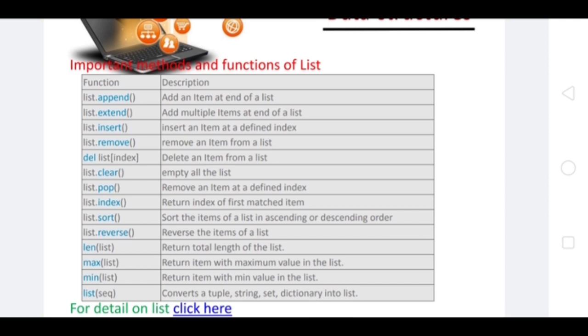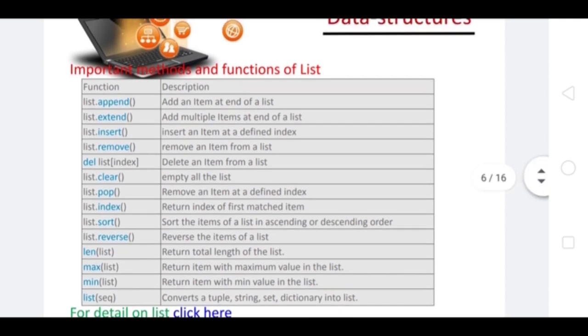First of all, we have append. If we want to add a new element at the end of the list, we use list dot append, right? And extend: if I need to add multiple items at the end of the list, then we use list dot extend. If I need to insert at a particular position, I need a function known as list dot insert. If I need to remove any element, then list dot remove.